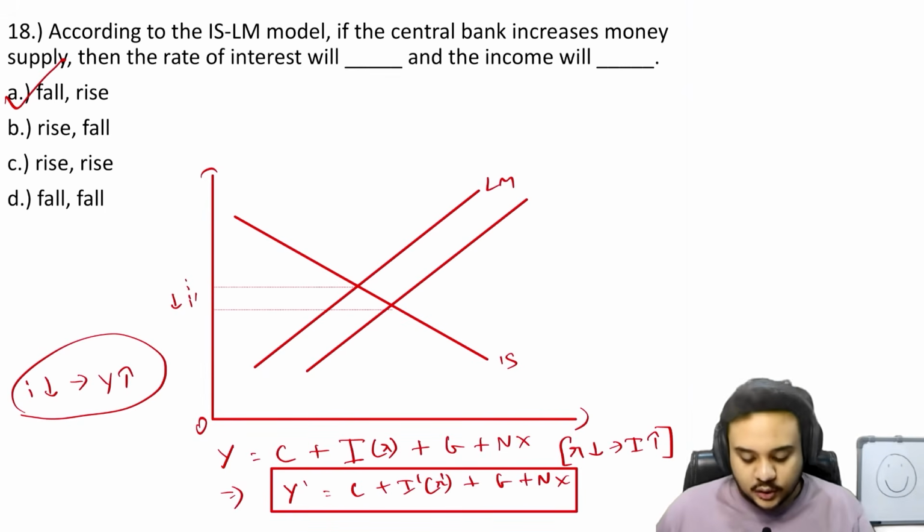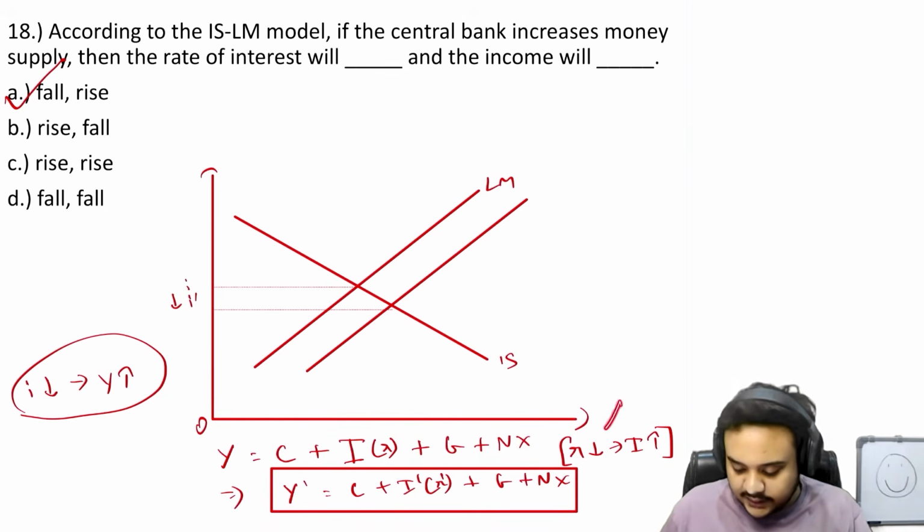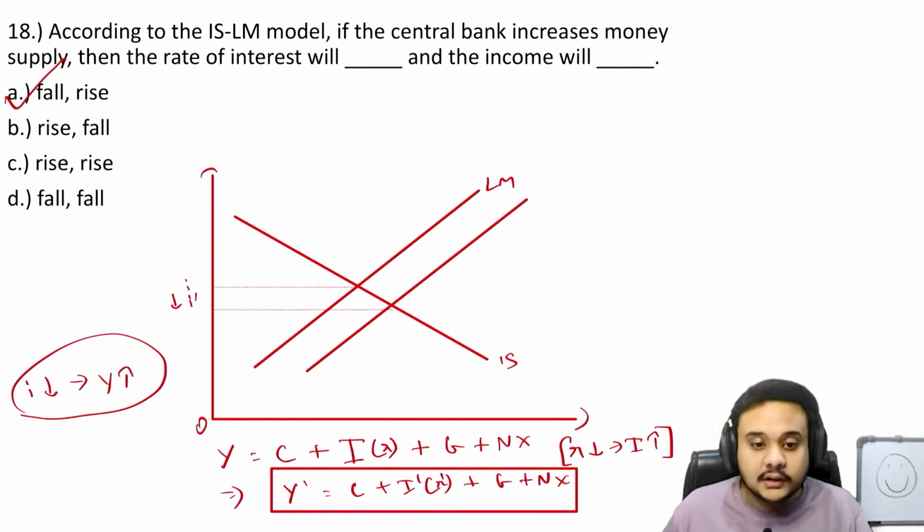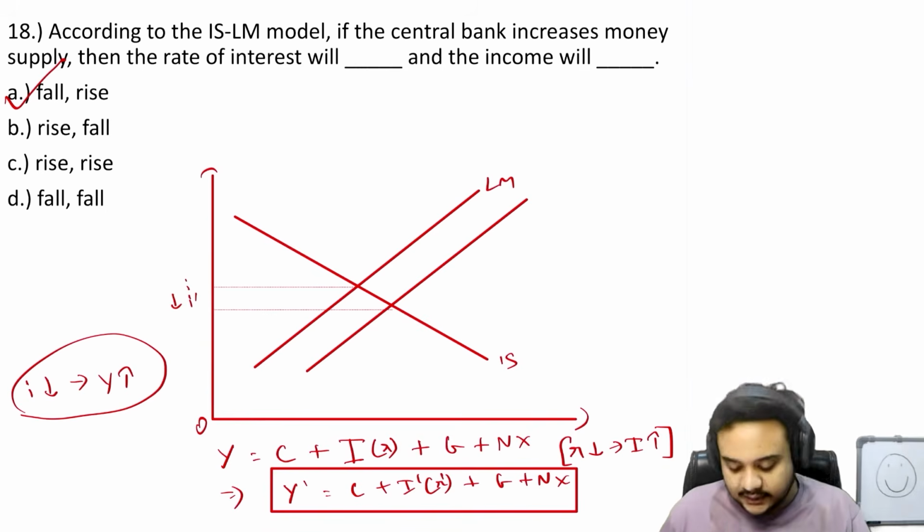What part of this do you not understand? First, we have a graph. We have the LMIS curves. Then we can see that here is income. Here on the y-axis is the interest rate. You can see that when the money supply will increase, the interest rate is going to fall down. Okay, so when the interest rate falls down, we know that there is an inverse relationship between the interest rate and the investment that is being made.